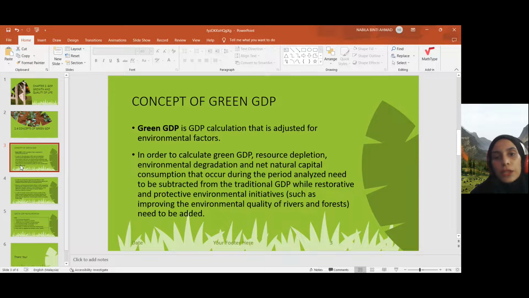So in order to calculate green GDP, resource depletion, environmental degradation, and net natural capital consumption that occur during the period analyzed need to be subtracted from the traditional GDP, while restorative and protective environmental initiatives such as improving the environmental quality of rivers and forests need to be added.